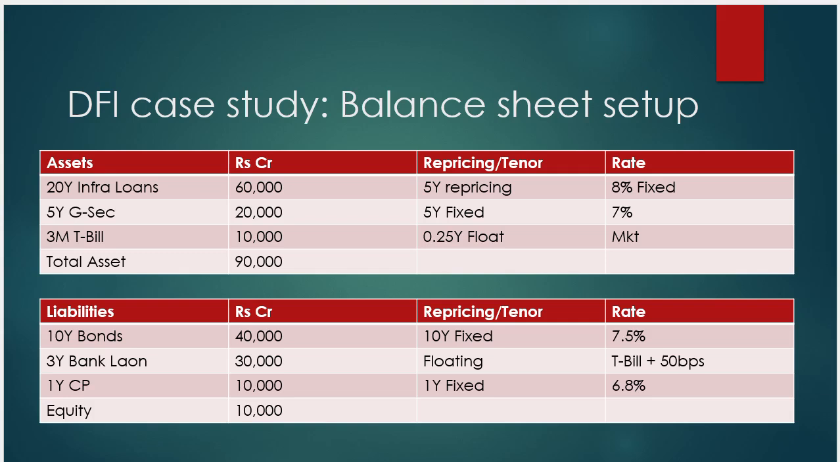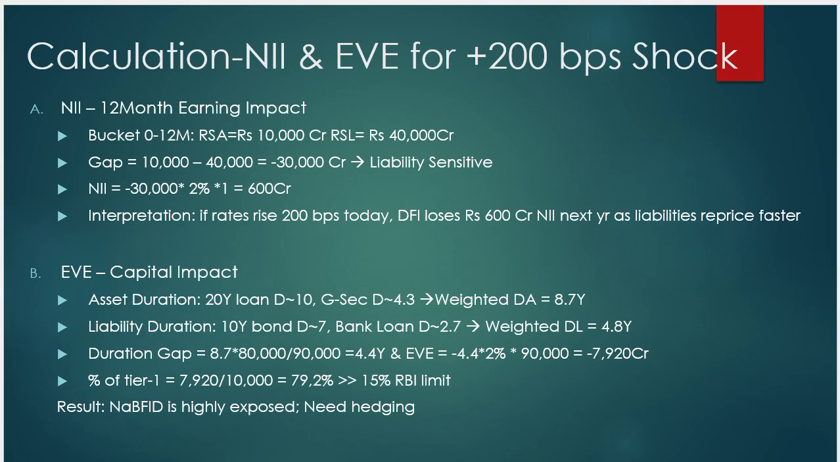So let's move on to a very important topic, where we are going to discuss the calculation of the change in the net interest income and the change in the economic value of equity for a 200 basis point shock. So if there is a 200 basis point change, let's discuss the net interest income for the 12 months earning impact. What is the impact on the 12 months earnings? So let's discuss the bucket gap, net interest income, and then the interpretation of this example.